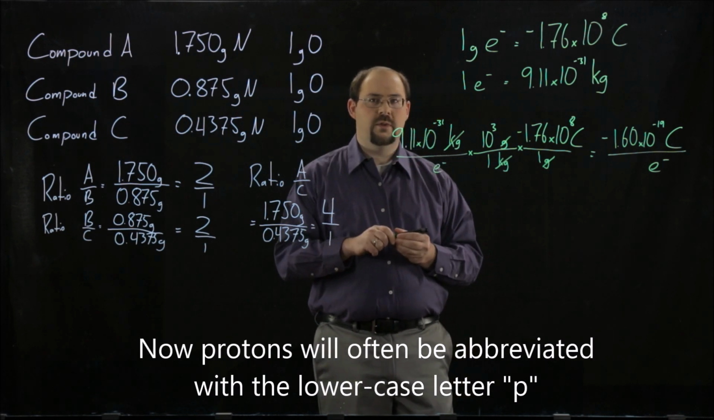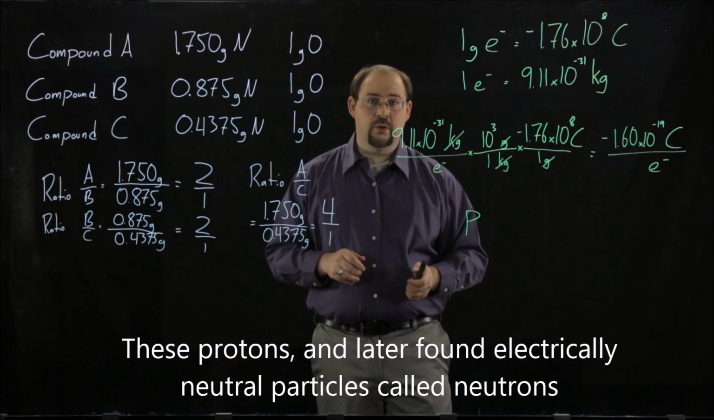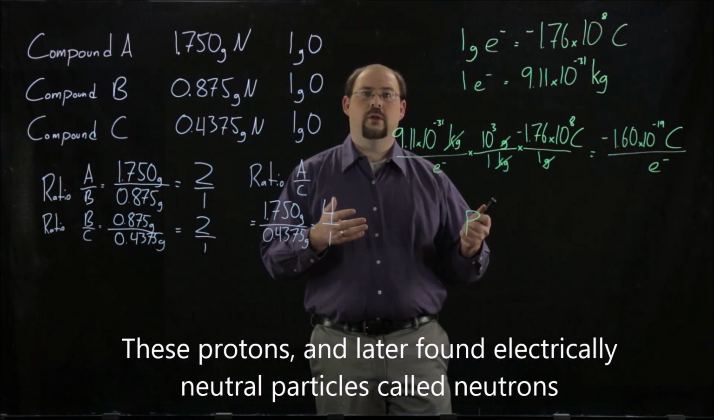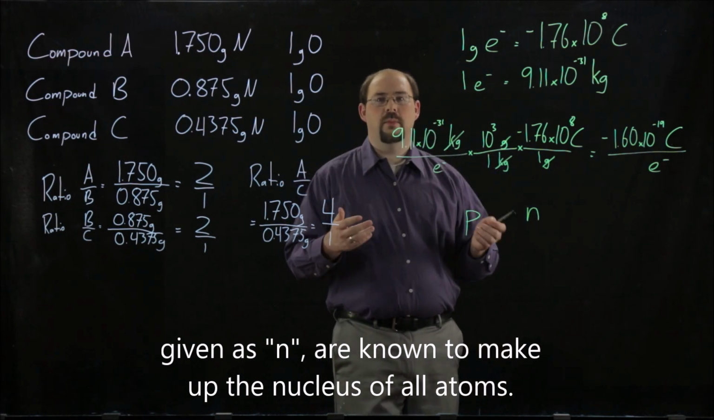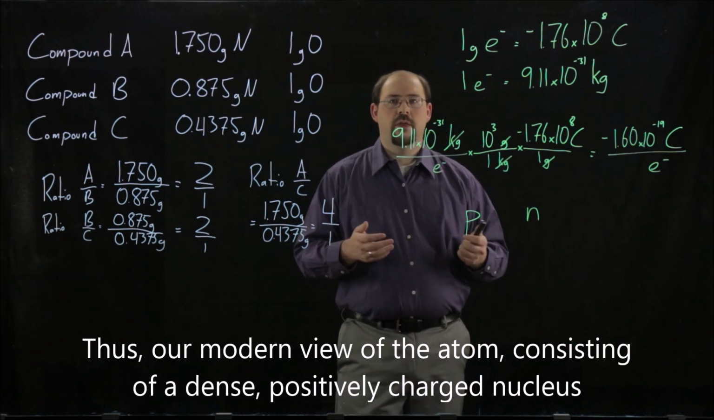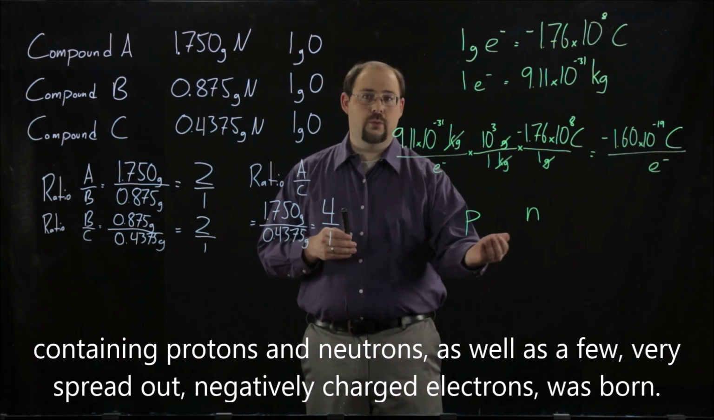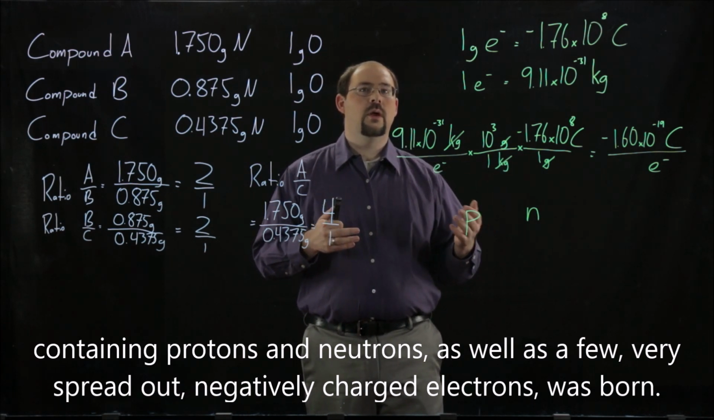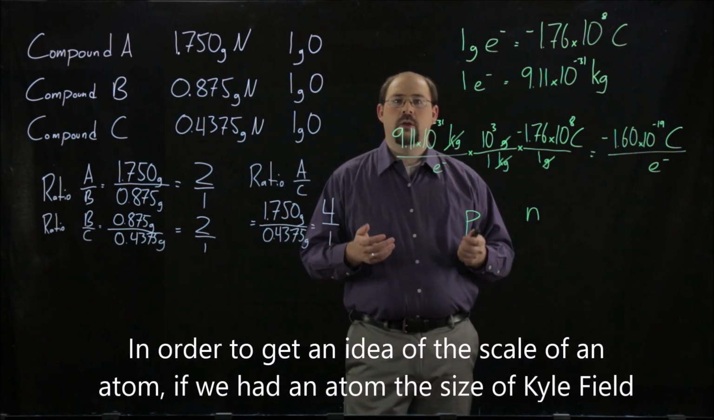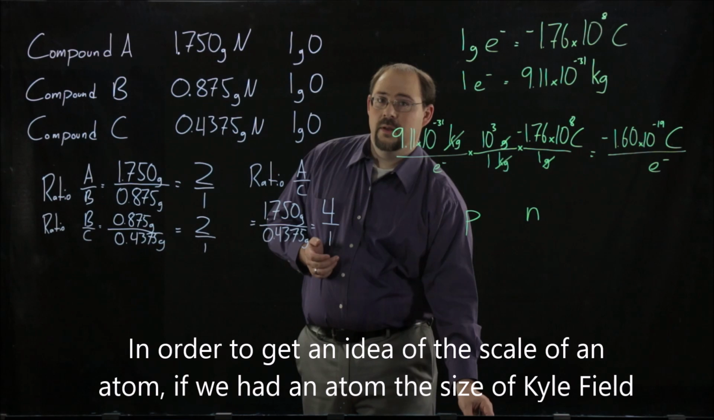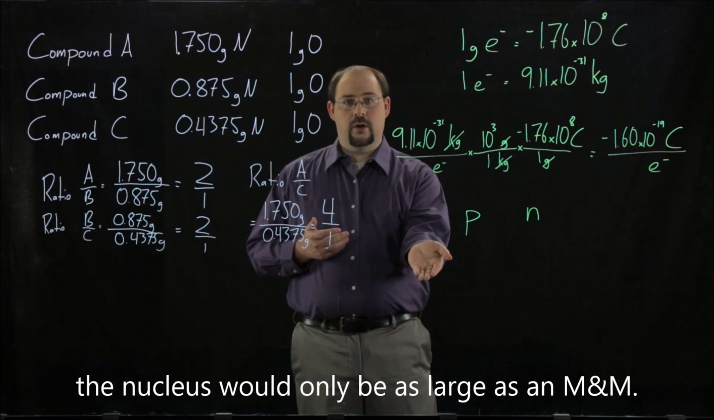Now, protons will often be abbreviated with a lowercase letter p. These protons, and later found electrically neutral particles called neutrons, given as an N, are known to make up the nucleus of all atoms. Thus, our modern view of the atom, consisting of a dense positively charged nucleus containing protons and neutrons, as well as a few very spread out negatively charged electrons, was born. In order to get an idea of the scale of an atom, if we had an atom the size of Kyle Field, the nucleus would really only be about as large as an M&M.